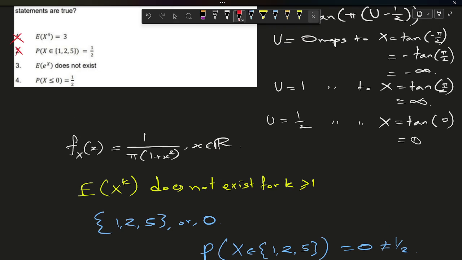So now we have to think about option C. Option C is saying that expectation of e to the power X does not exist.